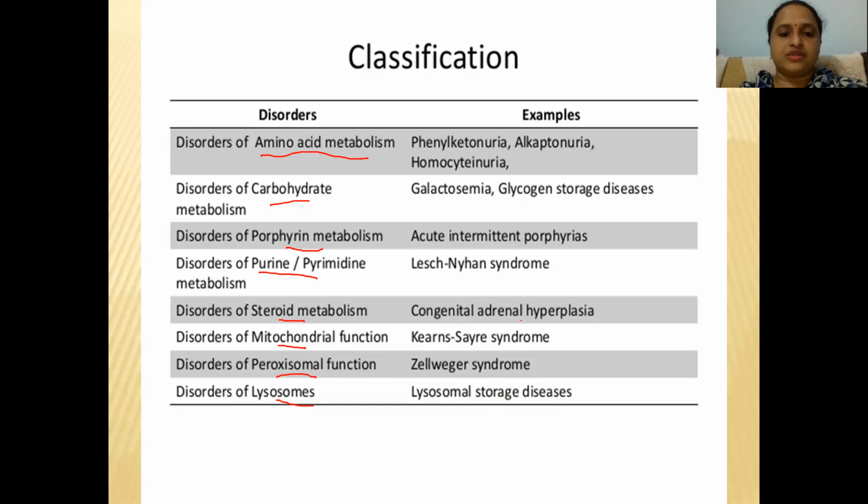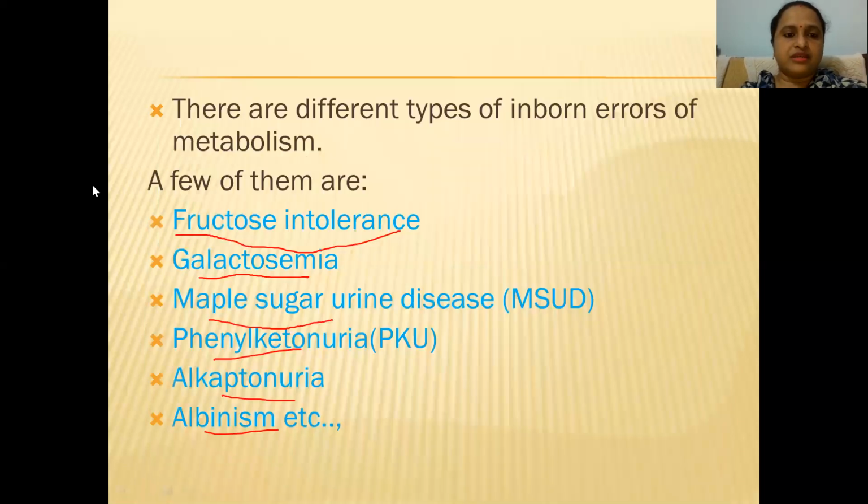So we have many diseases which are due to metabolic disorders. It may be an amino acid metabolism disorder or carbohydrate or porphyrin or purine, anything can it be. Here we are going to discuss only a few of them. As I told you earlier, we'll discuss fructose intolerance, galactosemia, maple syrup urine disease, phenylketonuria, alkaptonuria, albinism, which are mostly frequently asked in the exams.